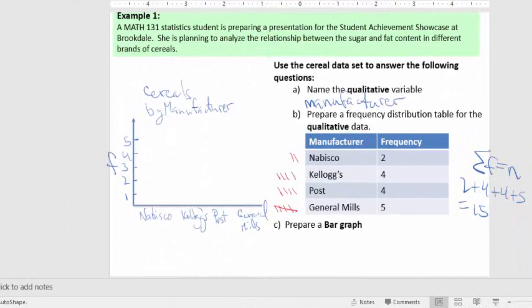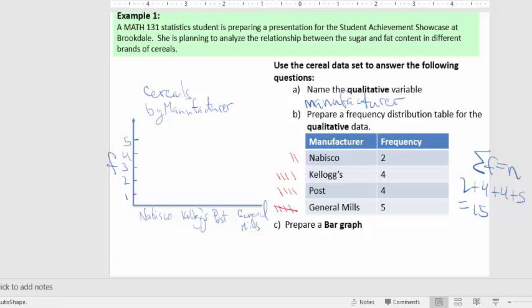And then now if I was going to use this to create a bar graph, I would set something up like this where I'd have my two axes, right? I'd have my frequency as like my y-axis, and on my x-axis I just have the different cereal manufacturers, and I would give it a title that I'm calling cereals by manufacturer.